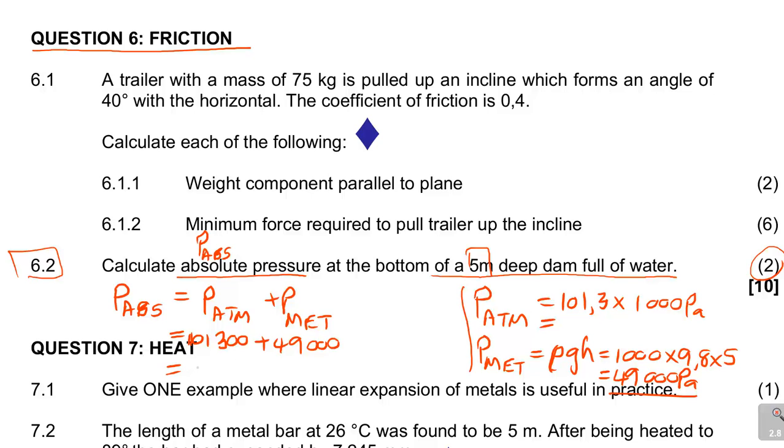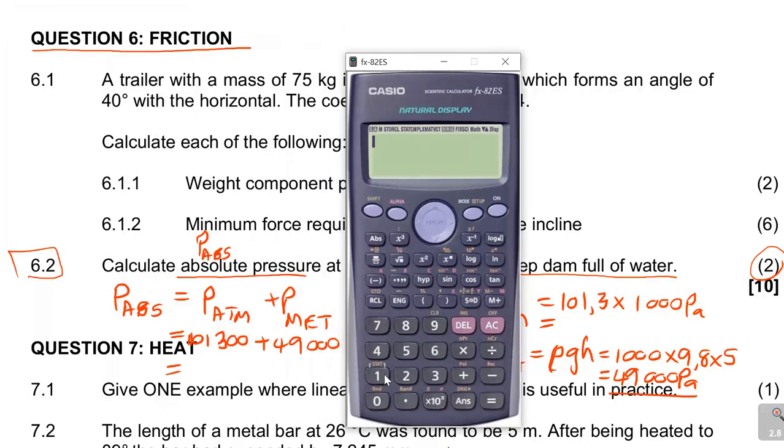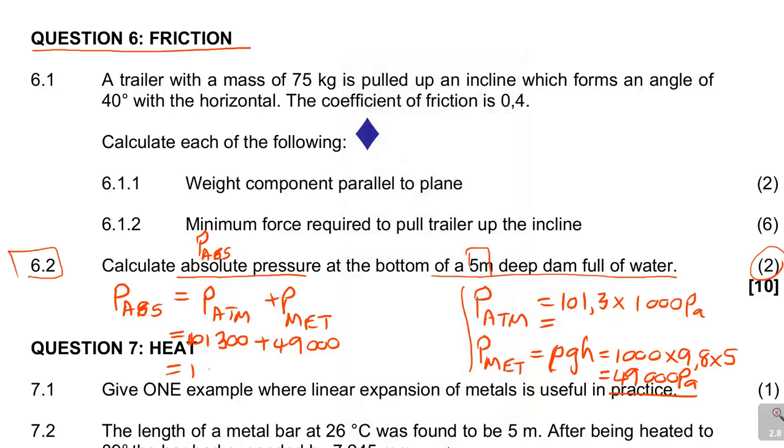When you add these values together, 101,300 plus 49,000, it is equal to 150,300. Remember, I'm measuring in pascals.